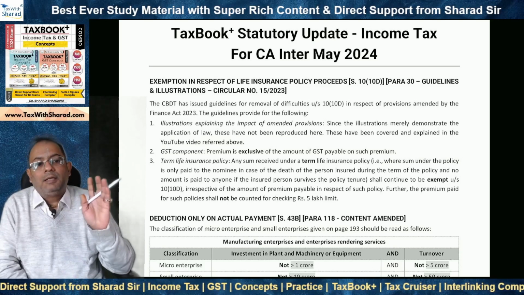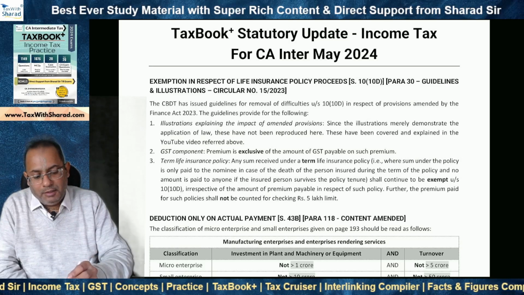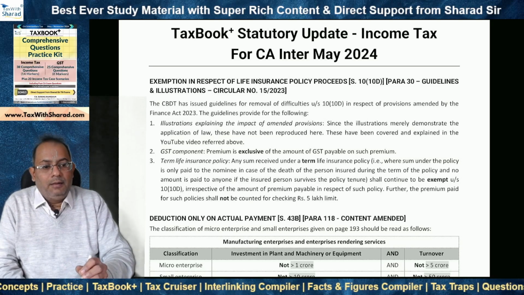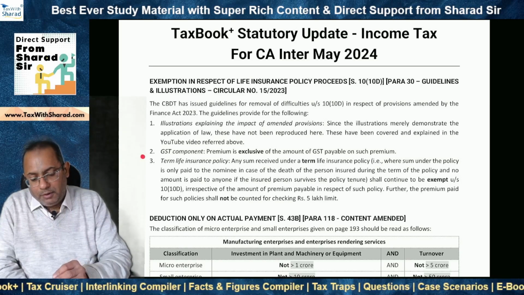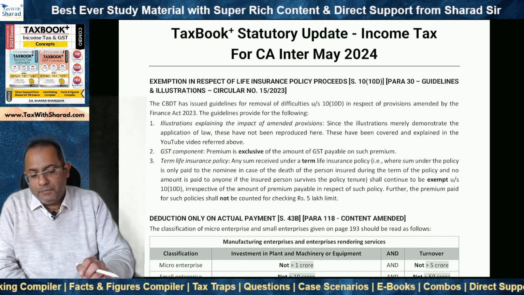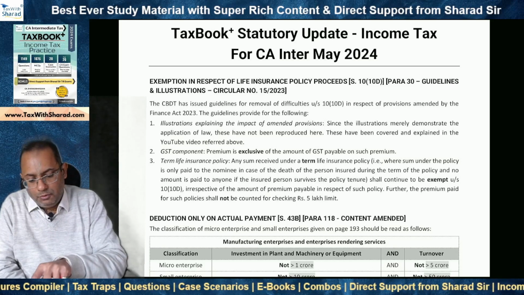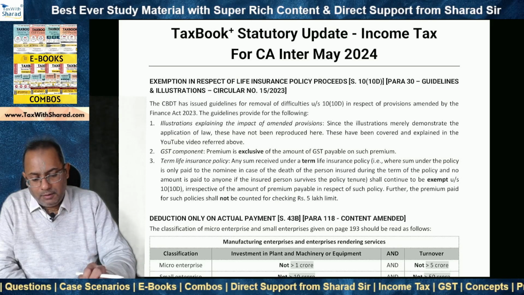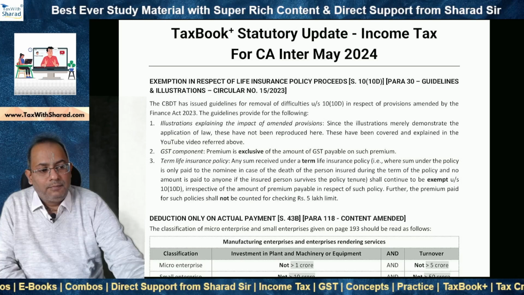Now the amended provisions are given in TaxBook Plus. What we need to now look at are the illustrations which have been highlighted by CBDT, which will give us a better understanding of the application of those amended provisions. Second item pertains to GST component, and third pertains to term life insurance policy, and all these three we will look at. But before we do that, it will be useful to quickly recap the basics of section 10(10D), so that it will help us understand the statutory updates from a better perspective.